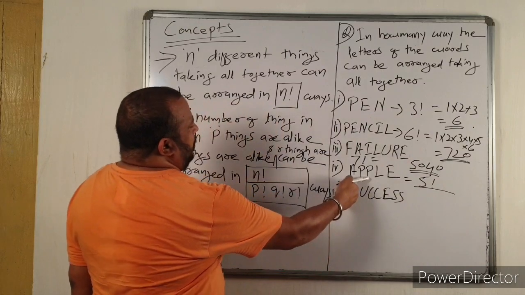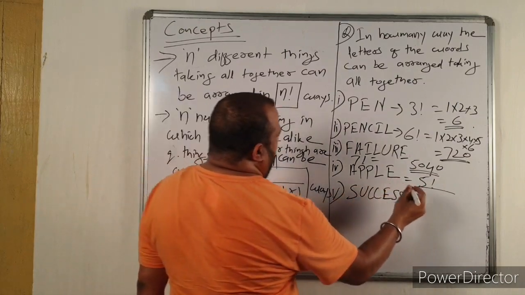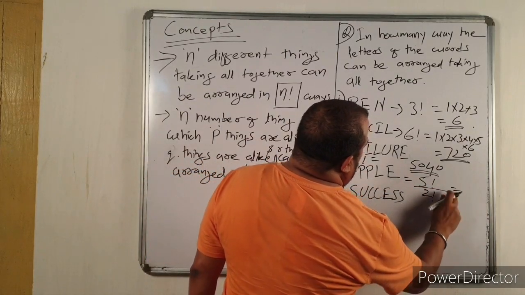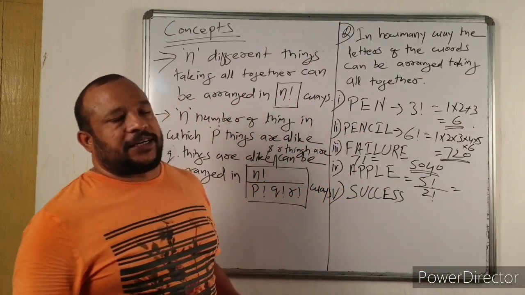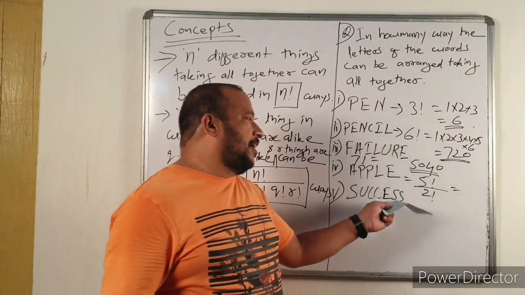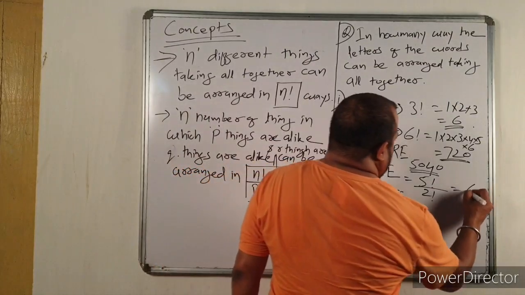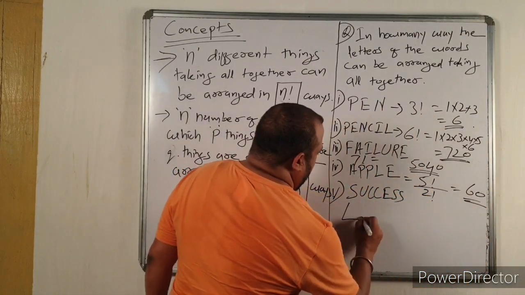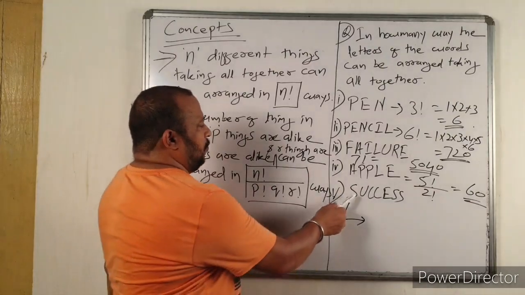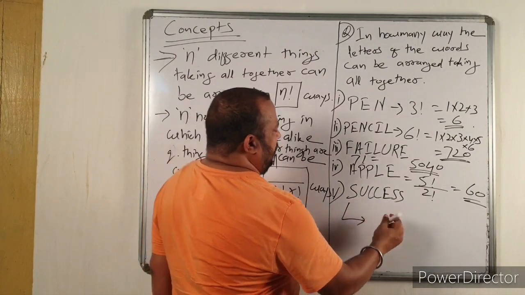A-P-P-L-E, apple. Total there are 5 letters, 5 factorial. 2 letters are alike, P-P. So 5 factorial divided by 2 factorial. The value of 5 factorial is 120, divided by 2. Answer is 60.